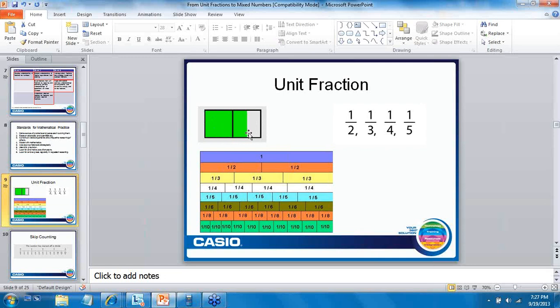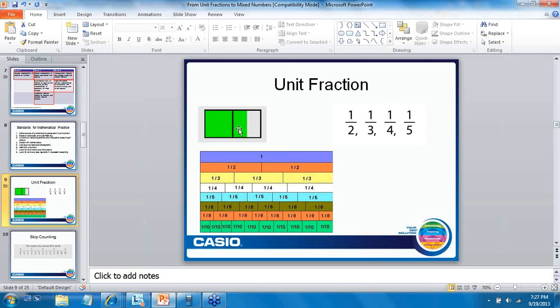So this would be half, and this is half of a half or a quarter. So some people might think that this is 3/4, and it represents that. Some other people might look at this and say, well, really what it is is 1 1/2, because we have one whole unit and half of another. So that these two individual squares here represent one whole. If the whole thing was shaded, it would be 2. But in this case, it's showing 1 1/2.